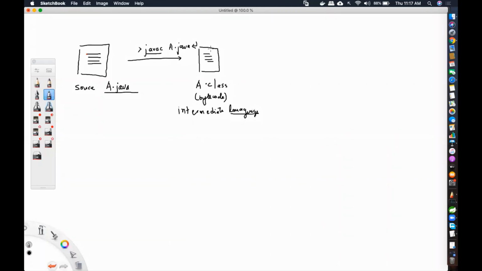Is it that this .class file is understood by the operating system? If I'm having an operating system, does it mean that this .class file is understood by the base operating system? No, that is wrong. It is not understood by the base operating system. Imagine my base operating system is Windows. Windows understands what type of files? .exe files. And this is not an exe file. You understand it?